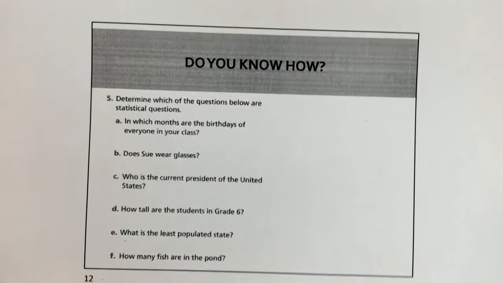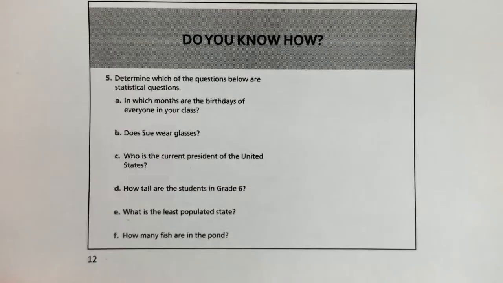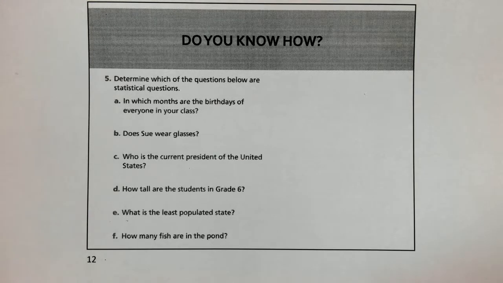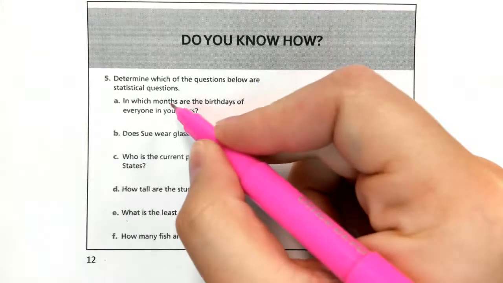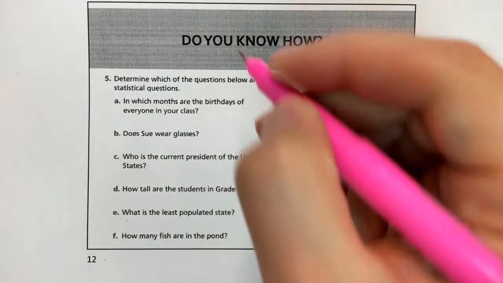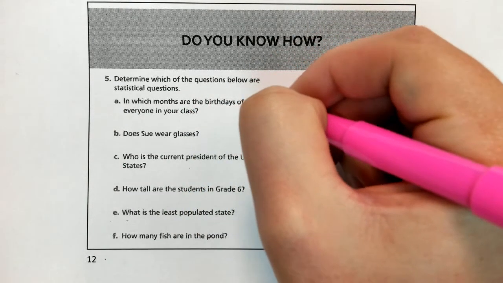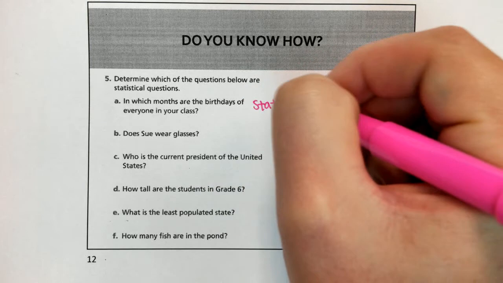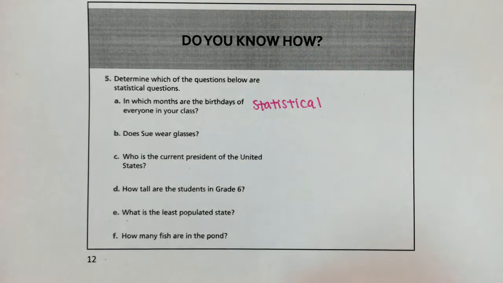So we're going to go ahead and look at the do you know how. There's a couple examples down here. Go ahead and pause the video to determine whether or not they're statistical or not. So go ahead, take a moment, determine if they are statistical or not statistical. So in which months are the birthdays of everyone in your class? That is going to be statistical because that will change and vary by person.